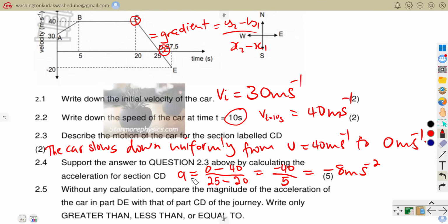So you were just supposed to come here and calculate your acceleration. And you were supposed to know how you calculate acceleration. Acceleration given a velocity time graph, you calculate it using the gradient between those 2 points. And that is what we have done here. Let's go to 2.5.